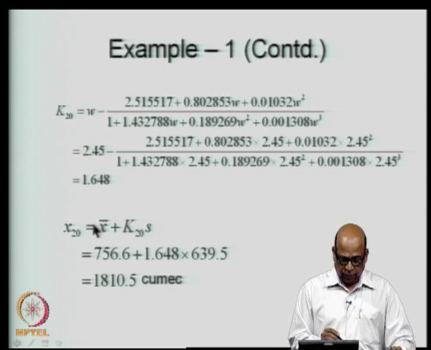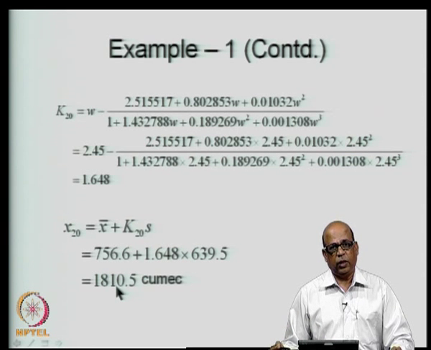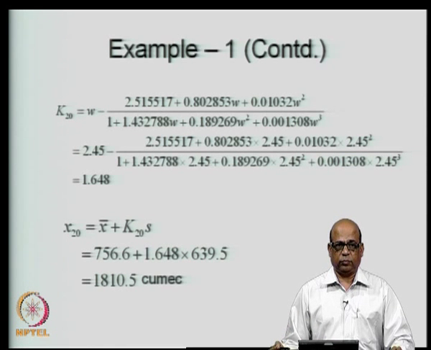Once you get the K_T, you can get X_T. In this case, X_20 is equal to x bar plus K_20 into s, which comes out to be 1810.5 cubic meters per second.